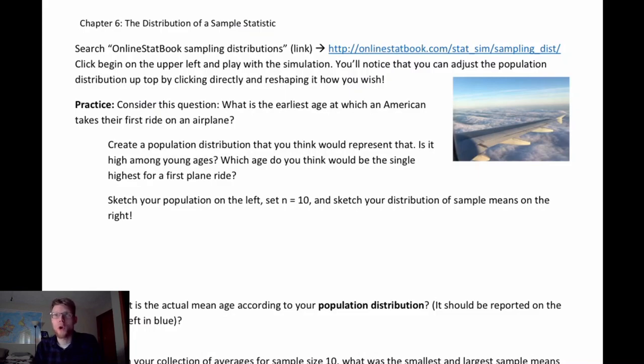Here we have an open question. What is the earliest age at which an American takes their first ride on an airplane? If you think about different people in the country and you ask them, have you ever flown on an airplane, and then secondly, what was the earliest age at which you did that, what would be the distribution of ages that we saw? Assuming we're looking at those who said yes, what is the distribution of ages that we're going to see as responses? What are the youngest ages? What are the older ages? What are the most common ages that we'll see?